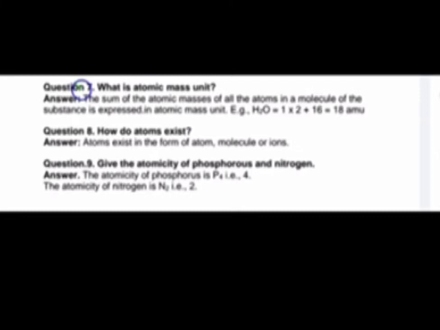And in the case of nitrogen, the atomicity is N2. 2 is the answer. We already studied that the atomicity of nitrogen, hydrogen, oxygen will be 2. And phosphorus is a polyatomic molecule, so its atomicity will be 4.